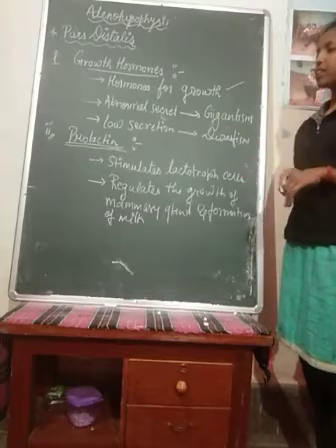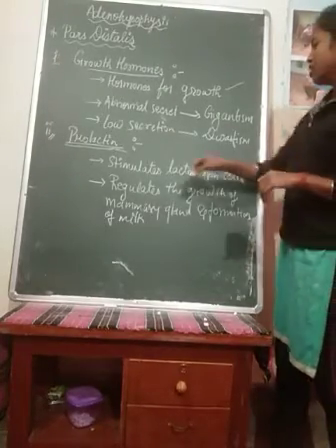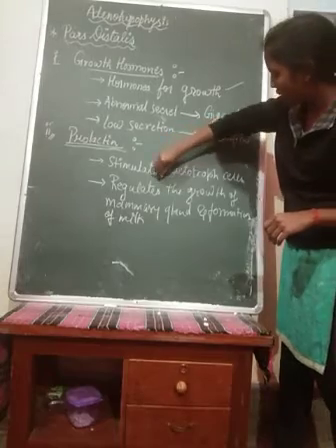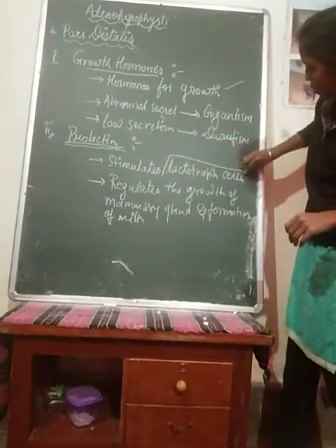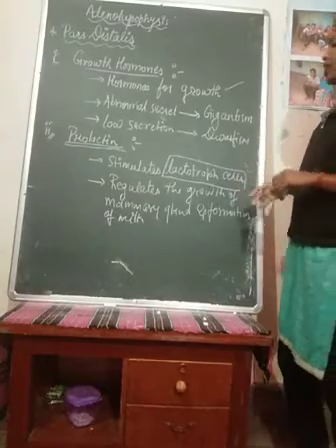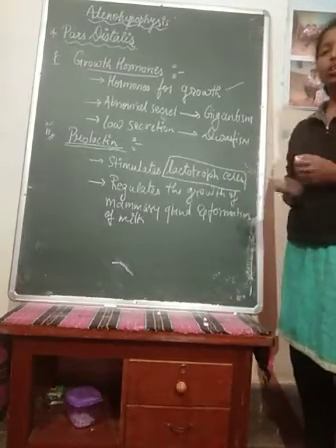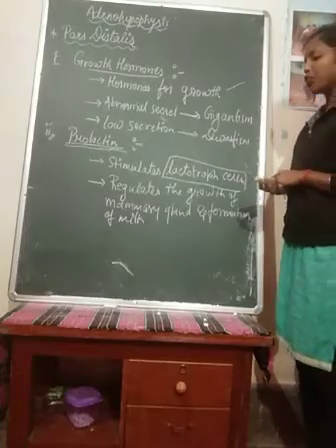Right. Next is the prolactin hormone. Prolactin hormone is stimulating the lactotroph cells, and it regulates the growth of the mammary gland and is helpful in the production of milk during the parturition time.